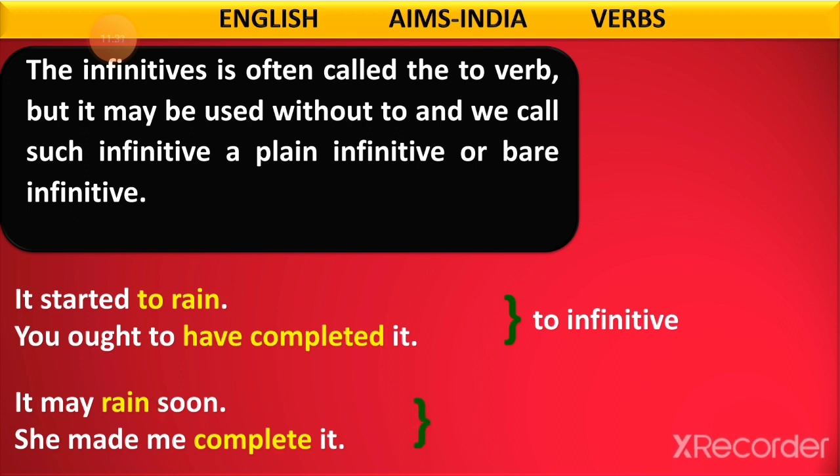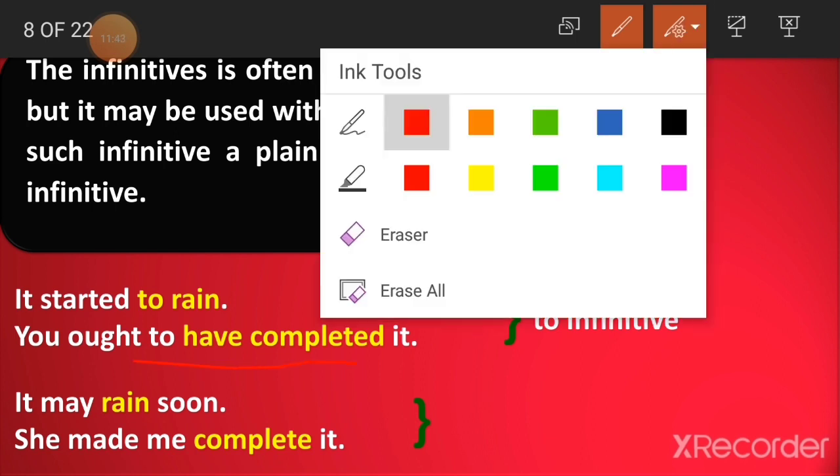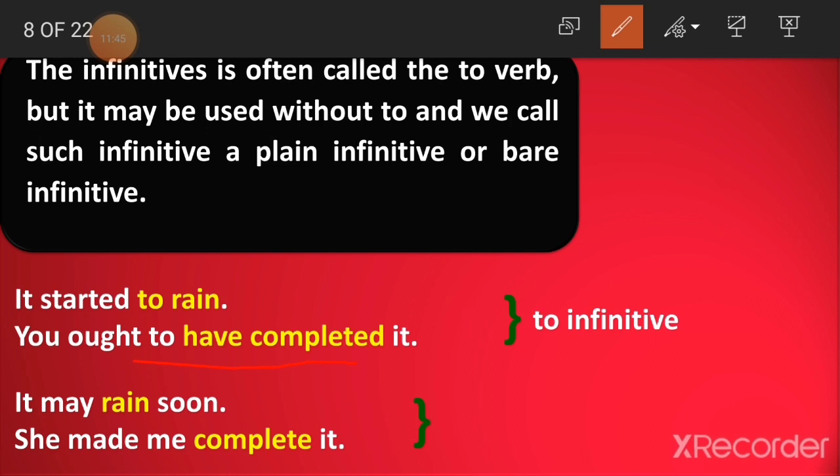For example, here: it started to rain. You ought to have completed it. So when we are writing these sentences here, we are mentioning to here. That is the to-infinitive here.